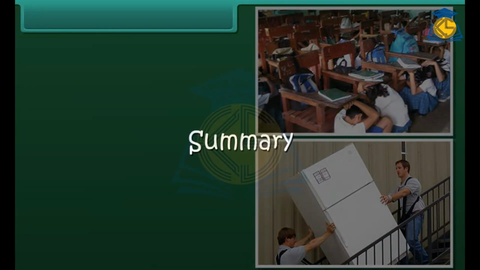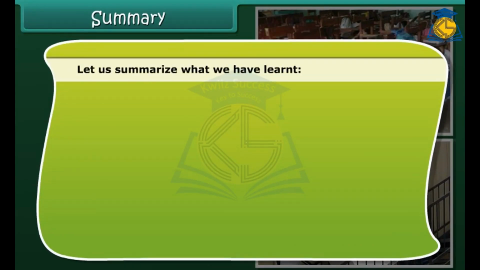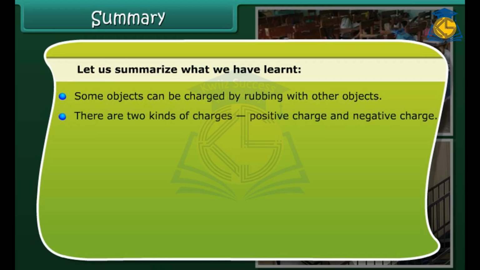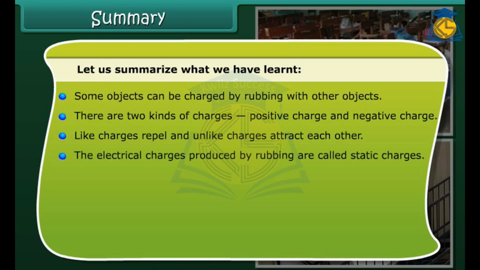Summary. Let us summarize what we have learned. Some objects can be charged by rubbing with other objects. There are 2 kinds of charges, positive charge and negative charge. Like charges repel and unlike charges attract each other. The electric charges produced by rubbing are called static charges. When charges move, they constitute an electric current.